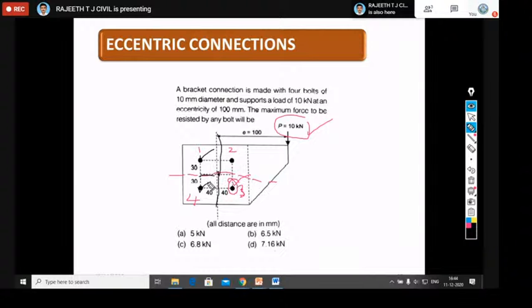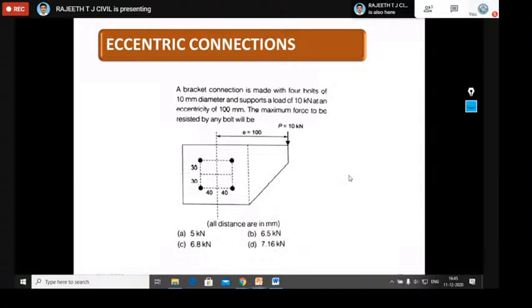With respect to the Y axis from the CG, they gave 40 millimeter to these 2 bolts and 40 millimeter to these bolts. That means they are spaced at equal intervals from the center. Horizontally these 2 bolts are placed 40 millimeter, vertically these 2 are placed 30 millimeter. All the dimensions are in millimeter.